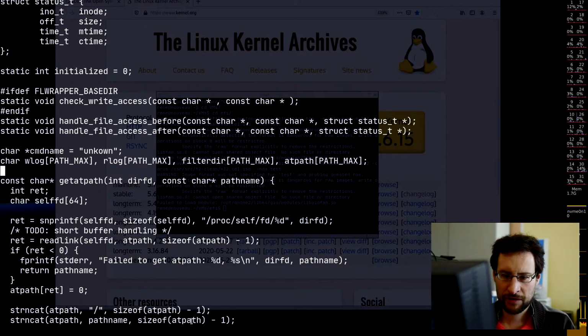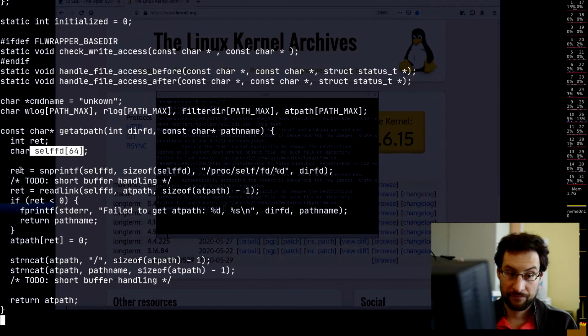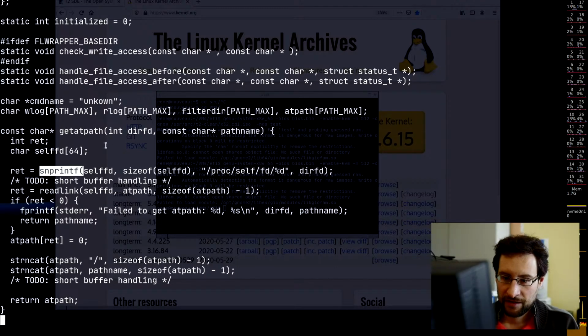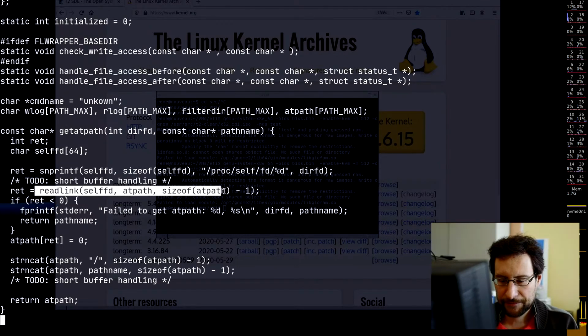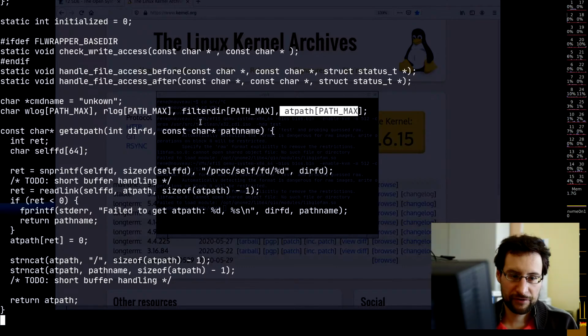So also here the joy of C, it's a little bit open coded, could have a little bit more error handling, fixed buffers for what it's worth, so PATH_MAX here. Theoretically we should do a little bit of short buffer handling, whatever, YOLO. But we need to generate the file path, so we have C, amazing stuff, right? snprintf, our self-fd, sizeof this self-fd thing here, /proc/self/fd, and then the directory file descriptor, then readlink, add a path here, PATH_MAX. Theoretically we should check for buffer overrun, which probably will not happen quickly with 4096 or something, but yeah, theoretically.